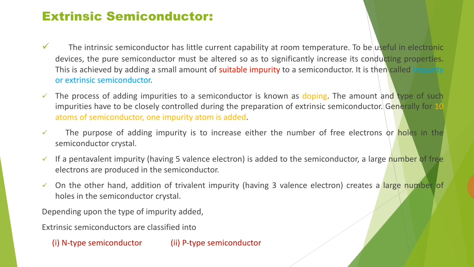If a pentavalent impurity is added to a semiconductor, a large number of free electrons are produced in the semiconductor. On the other hand, addition of trivalent impurity creates a large number of holes in the semiconductor crystal. Depending upon the type of impurity added, extrinsic semiconductors are classified into N-type semiconductor and P-type semiconductor.